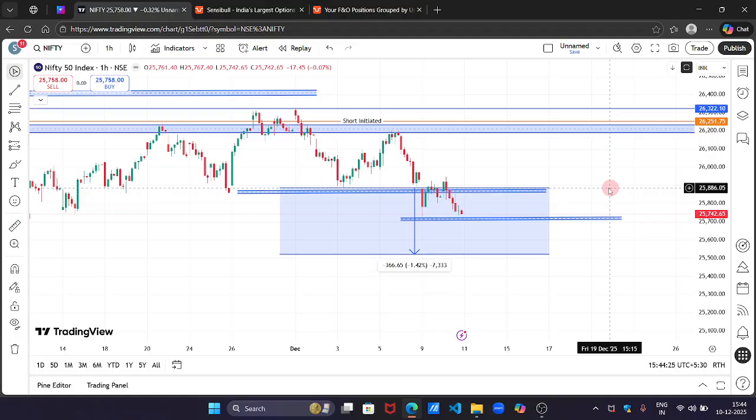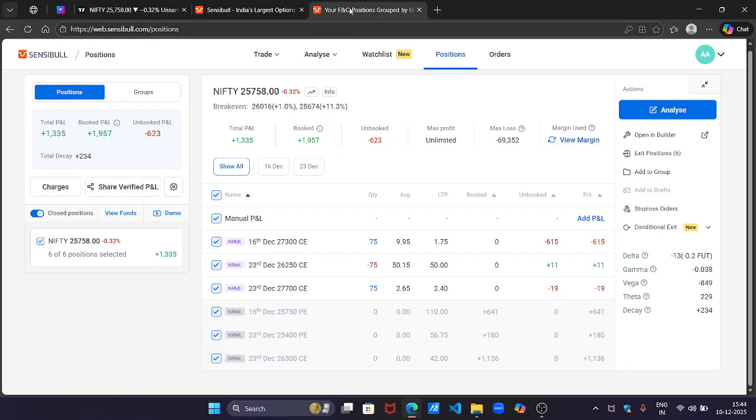Let me know in the comment section if you are expecting to watch more informative, educational videos, like why I am taking trades. I usually take credit spreads, so that's what we have here. This is a credit spread I'm taking. At the same time, I did some scalping there, so just ignore the scalping. This was the credit spread I took, and this was the profit I have booked.